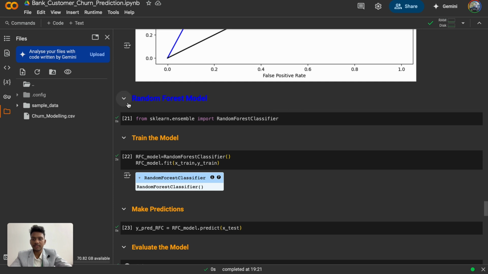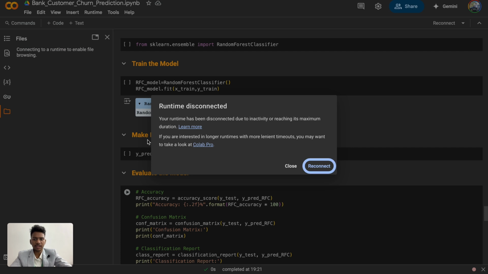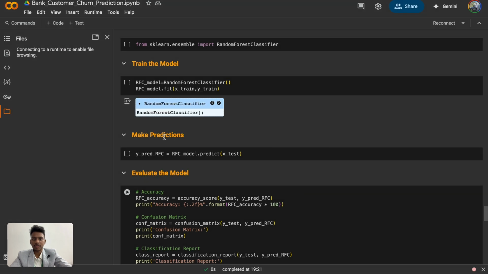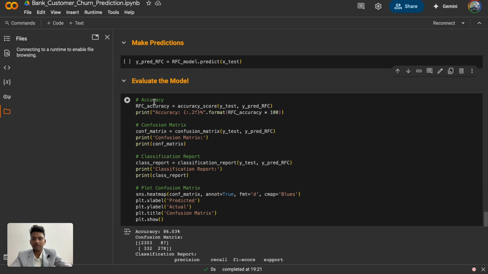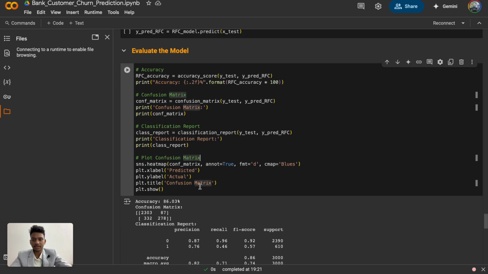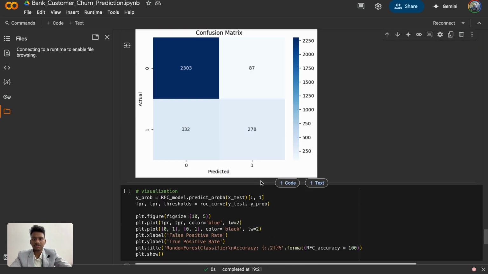And then finally the random forest model. Training the model, then making predictions and finally evaluating the model. And here we are using the accuracy, confusion matrix, classification report and plot confusion matrix. Here we got an accuracy of 86.03%.